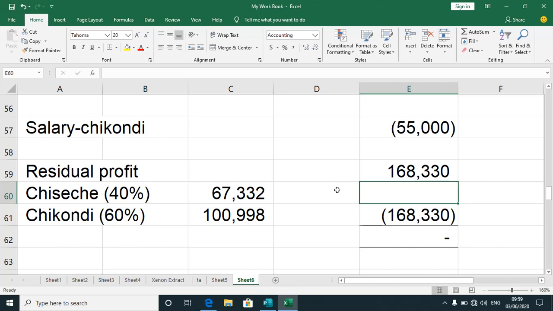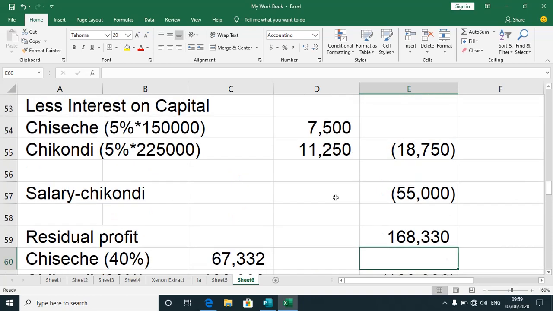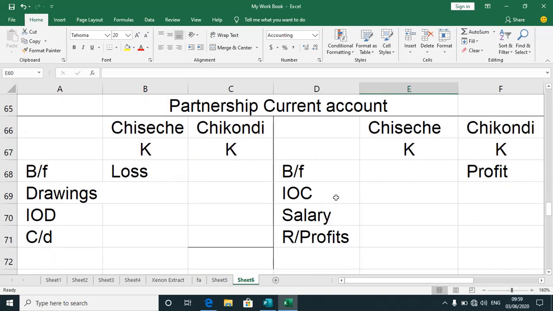And thank you very much for your attention. Very soon we are going to current account. So after current account, then we go to financial position and we'll be done.